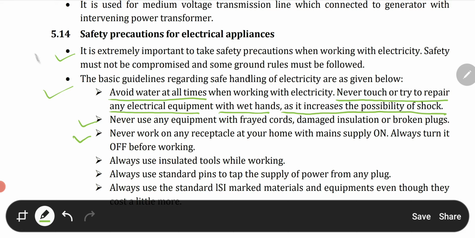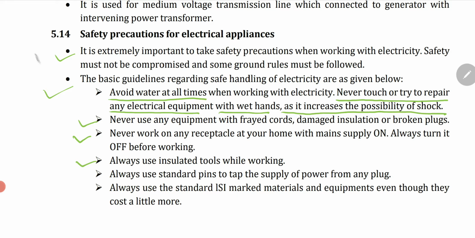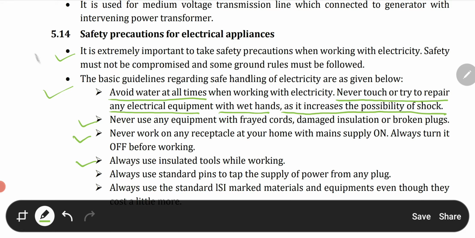Just turn off that switch, and then you can go ahead. Then it says always use insulated tools while working. If it is necessary to work with some electrical equipment, please try to work with proper insulating material.